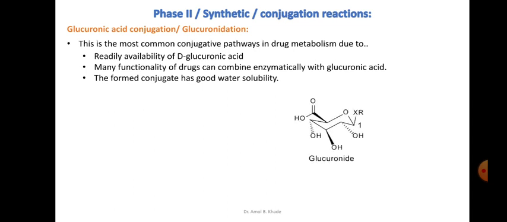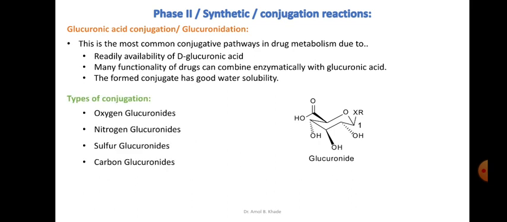the drugs. So this is the structure of glucuronide, and you can see in this structure this particular carbon 1 is actually responsible for forming the conjugate with the drug substrate. Based on what atom of the substrate or the drug is getting conjugated, that will decide the type of conjugation. So if the oxygen atom of the drug is getting conjugated with this glucuronide at the first position, then we refer to that as an oxygen glucuronide.